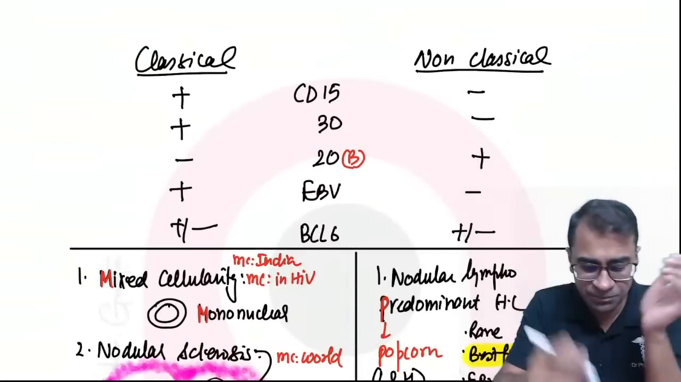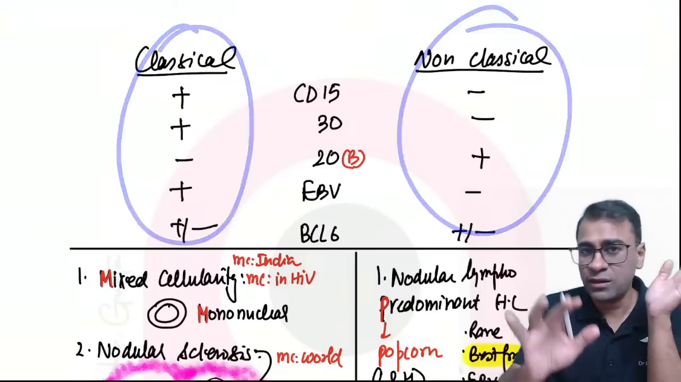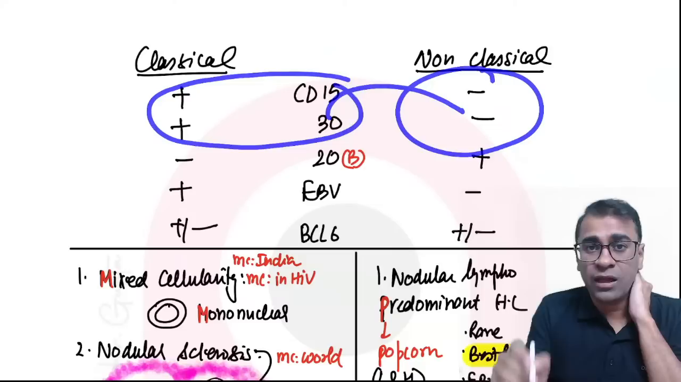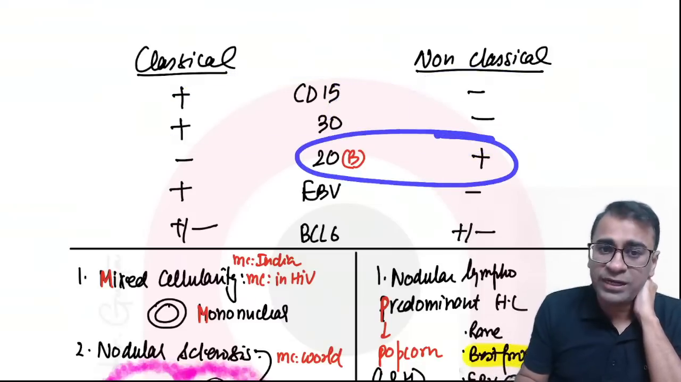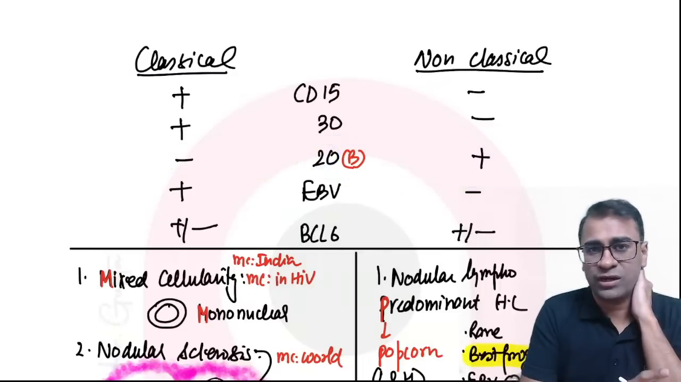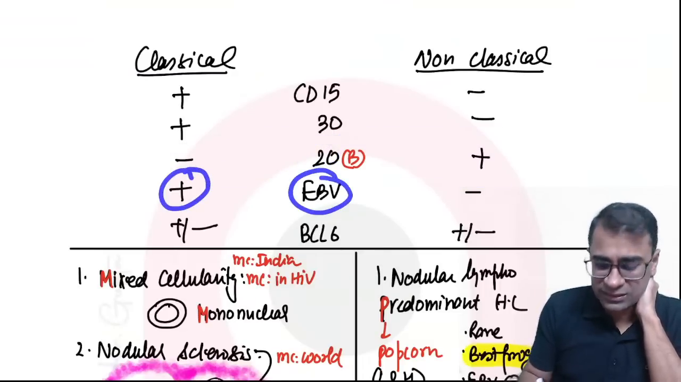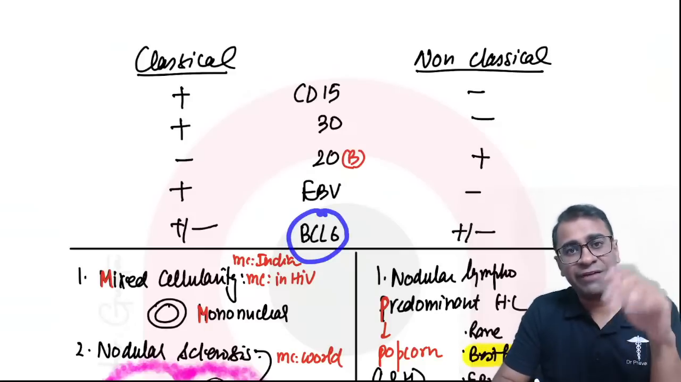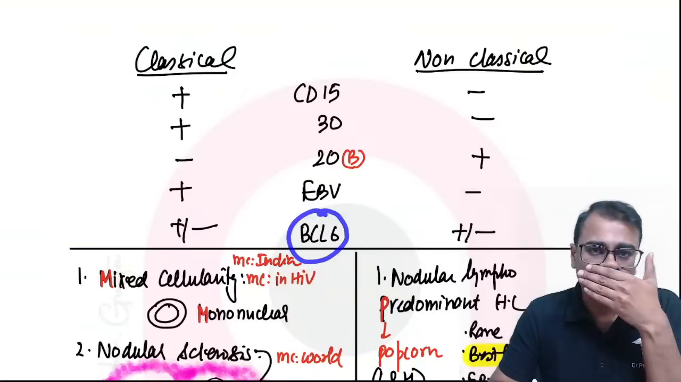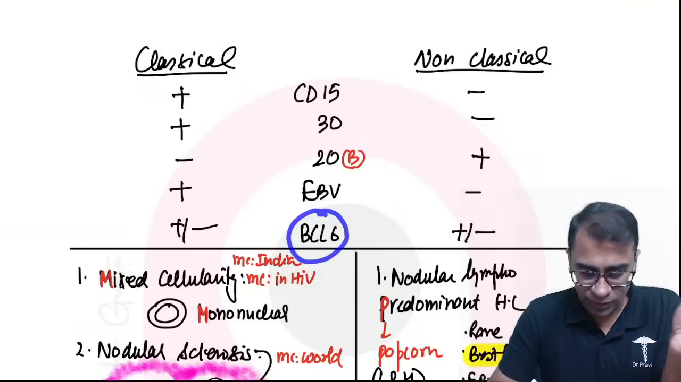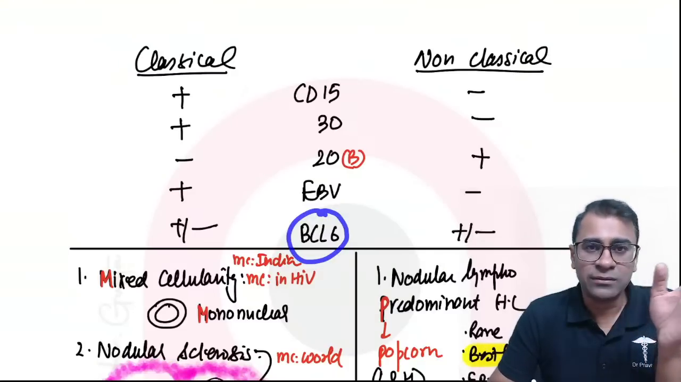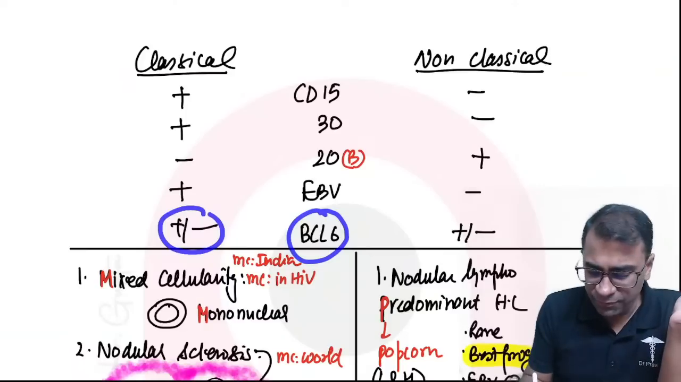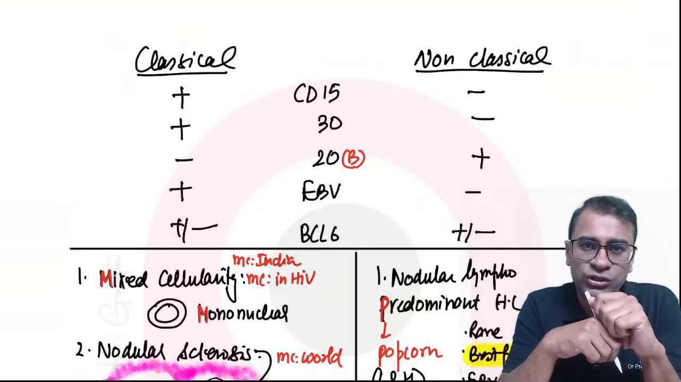How to differentiate them? Classical versus non-classical. In classical, see, CD15 and 30 will be positive and the same is negative in non-classical. However, non-classical has CD20 positive and it is negative in classical Hodgkin lymphoma. EBV is positive in classical and negative in non-classical Hodgkin lymphoma. B cells can also, for that matter, show NF-kappa B and the B cell marker, BCL6. Along with that, the marker is often positive and negative in classical Hodgkin lymphoma, and the same also in non-classical Hodgkin lymphoma.